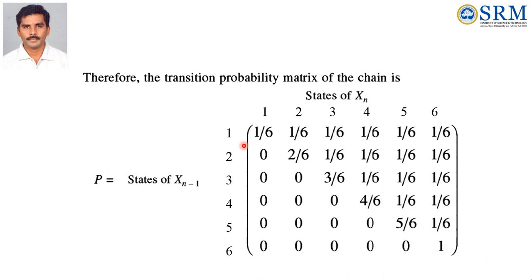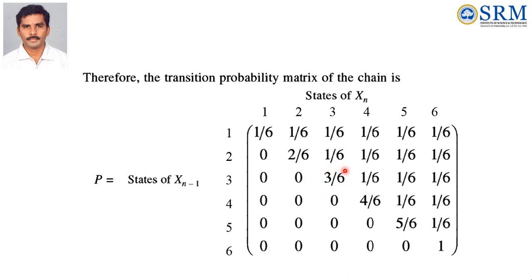Similarly for 3, if the maximum number at the present step is 3, in the future step 1 and 2 are not possible.